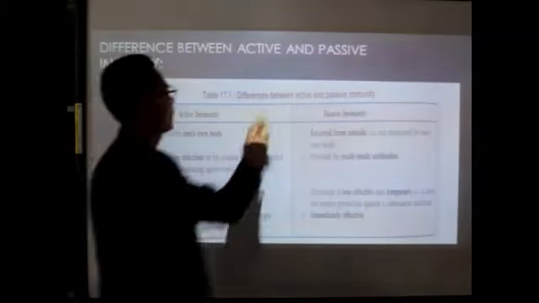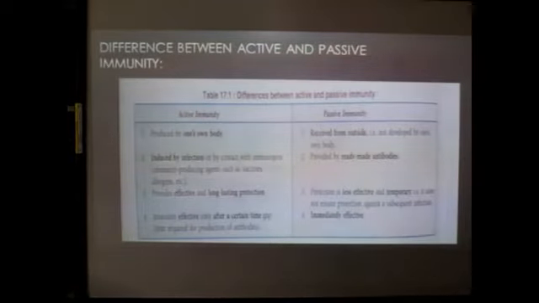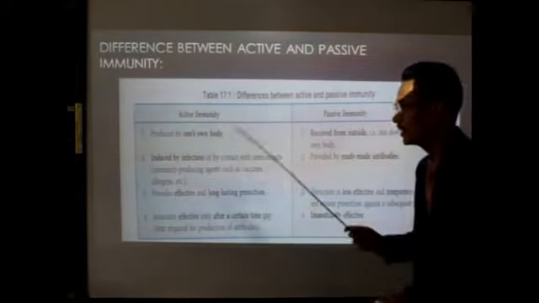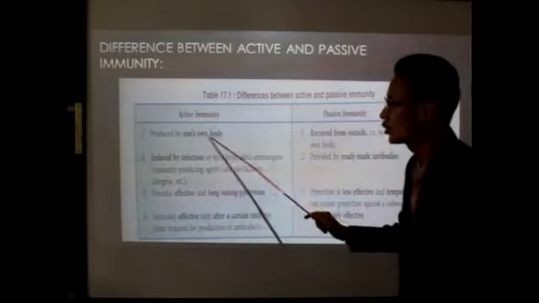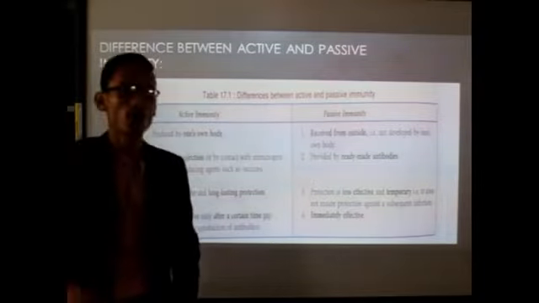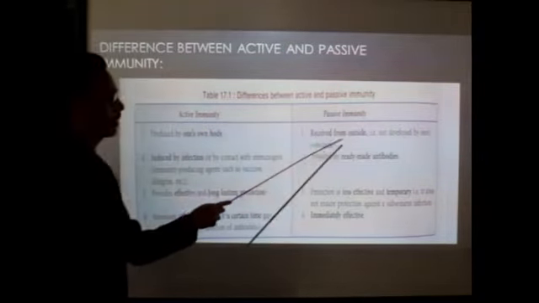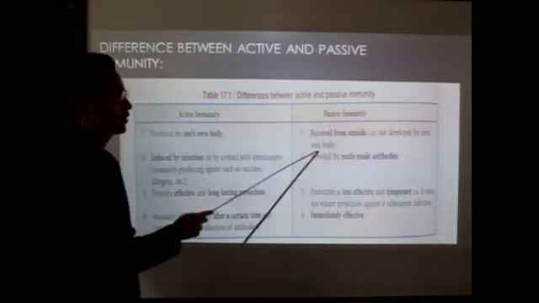Difference between active and passive immunity. So let's see the difference between these two. Active immunity is produced by one's own body, where our own body comes into action. Passive immunity is received from outside, that is, not developed by one's own body.